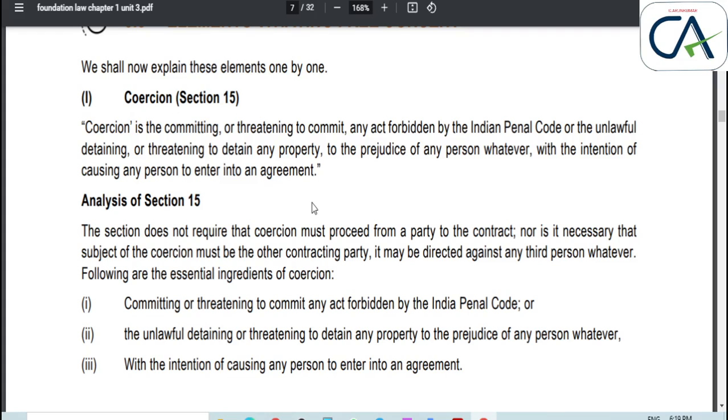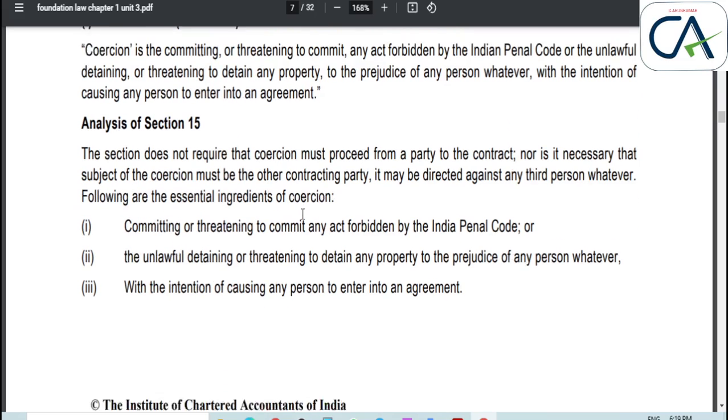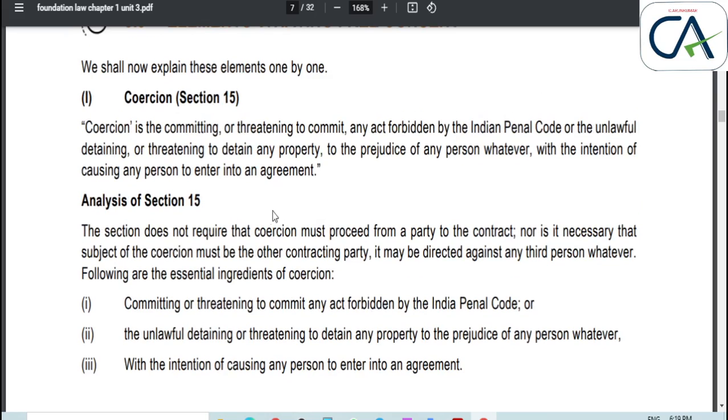In Vijay's family, Vijay is the father and A is the son. If A does not take the engineering course, Vijay says, I will commit suicide. Like that, he is threatening his son. So here consent was not free, so it is voidable.